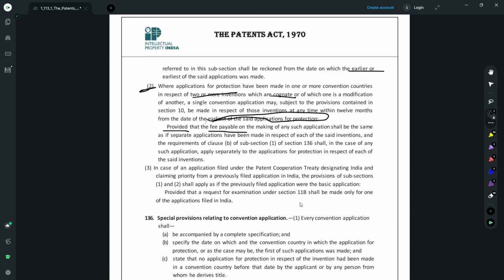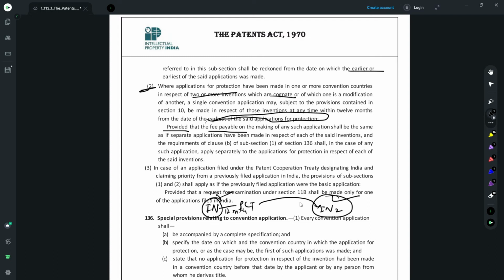Subsection 3 deals with the situation where you filed an Indian application first and then filed a PCT application out of it within the 12-month period, and then you filed a national phase application out of the PCT, which is the Indian 2 application. In this scenario, the Indian application which was first filed would be treated as the basic application or the priority application for this particular application. And since there are now 2 Indian applications, the provision provides that the request for examination would have to be filed for either of these. So you can either proceed with the examination of this particular application or this particular application.